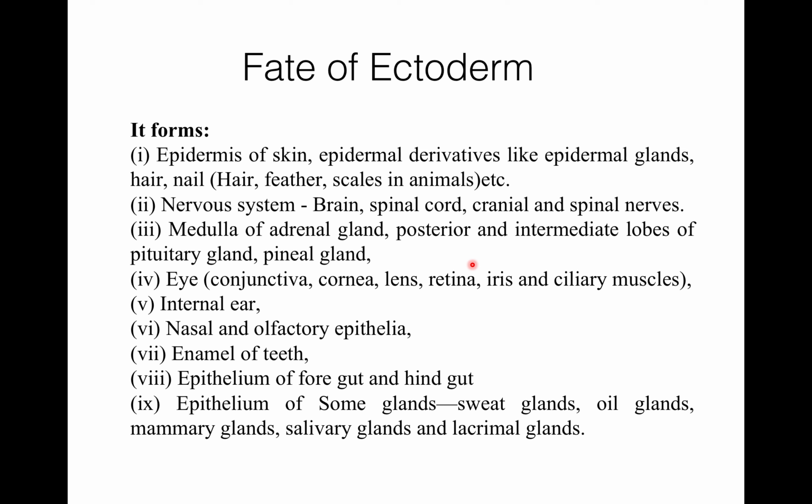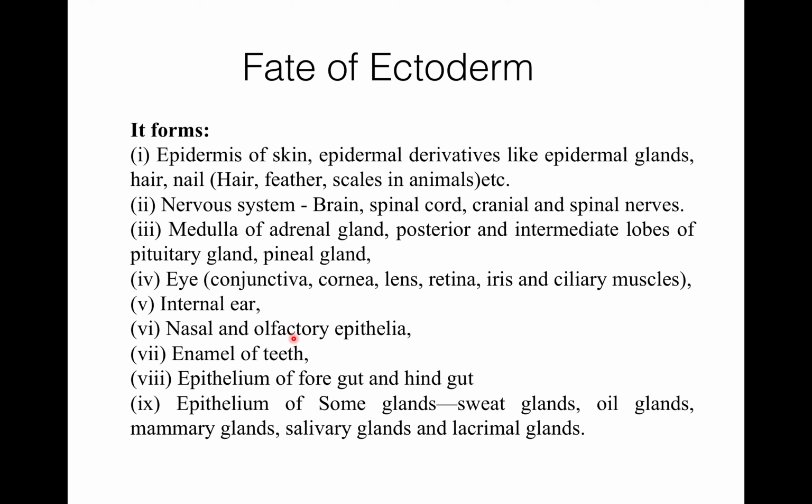It forms the posterior and the intermediate lobes of the pituitary gland, and it also forms the pineal gland. Ectoderm forms conjunctiva, cornea, lens, retina, iris, and the ciliary muscles of the eye. It also forms the internal ear.